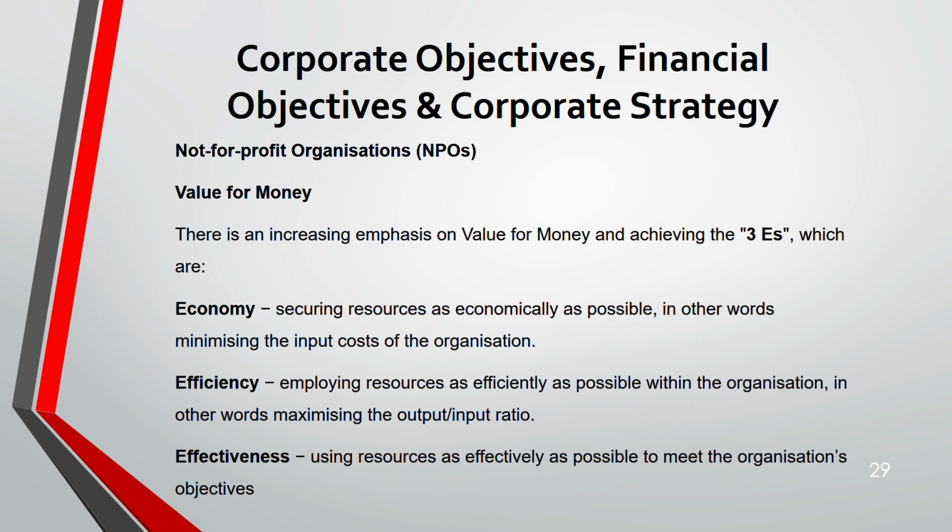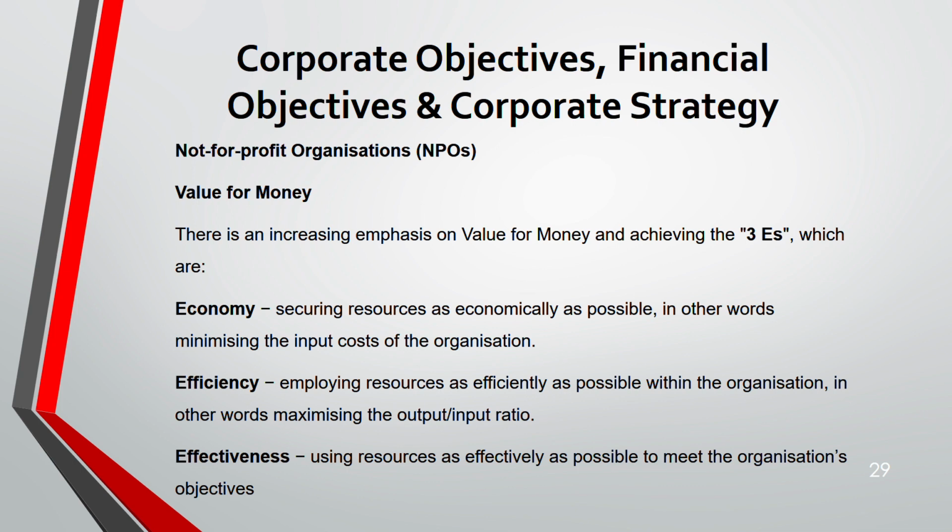Economy means you are having the lowest input possible, that means the lowest cost of input. Input is the only cost that you have, right? To produce something, you need input and it's costly, so the objective is to minimize that input cost. Efficiency: you want to maximize the ratio of output to input.